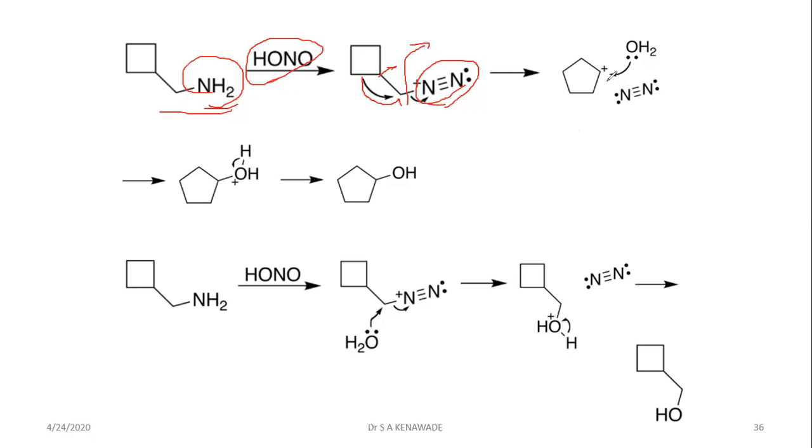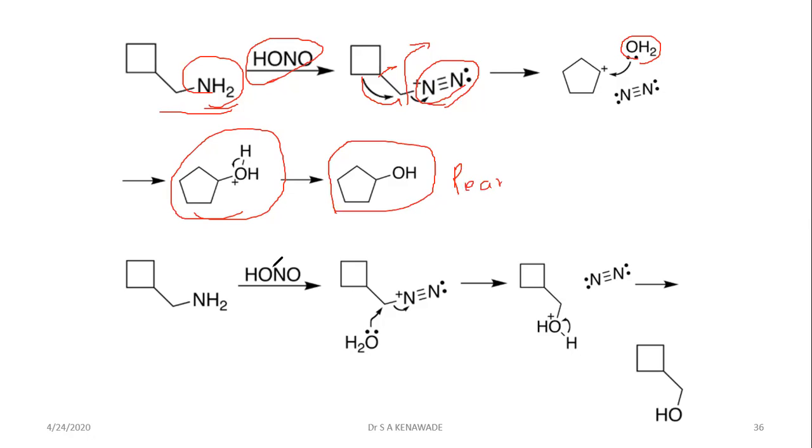This can be attacked by a water molecule to form the structure like this. After that, H plus is lost to form cyclopentanone. This is the rearrangement product.